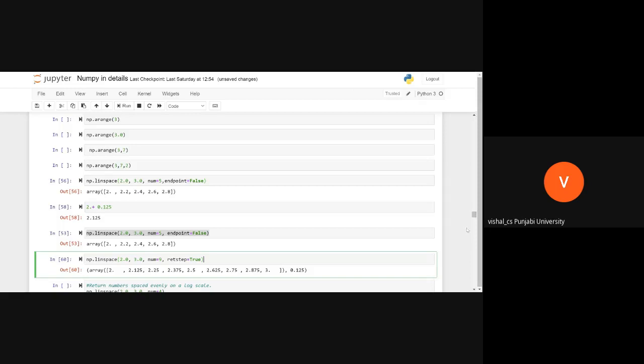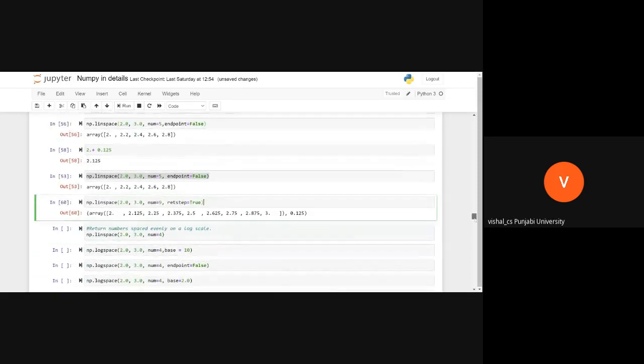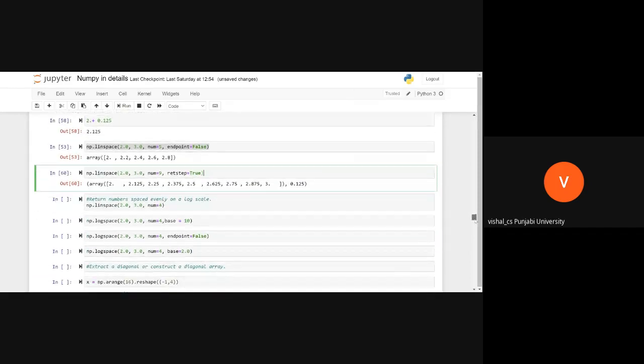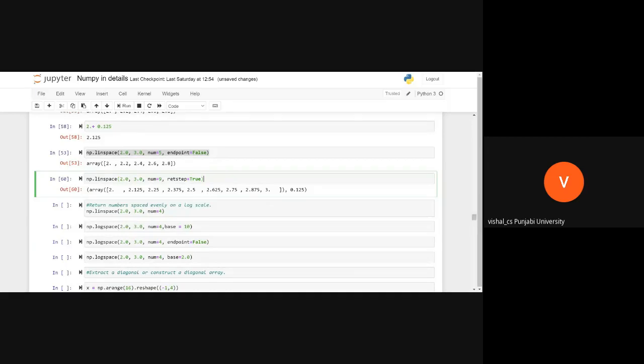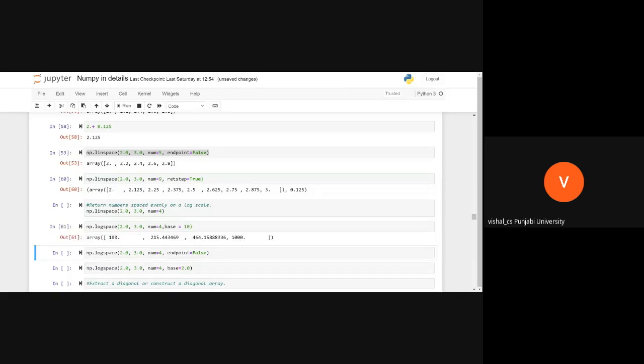Good, okay. So now you can use logspace. There is another function, logspace, where logarithmic values are generated. It's the same as linspace, but here logarithmic values are generated. By default, what is the log base?